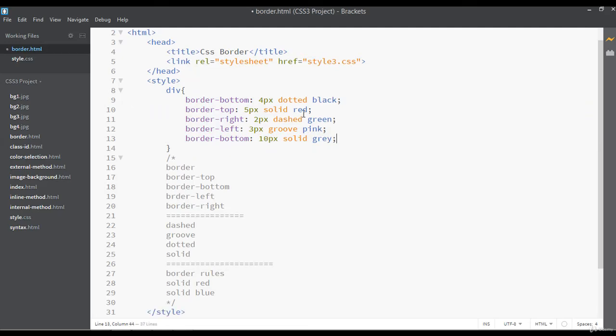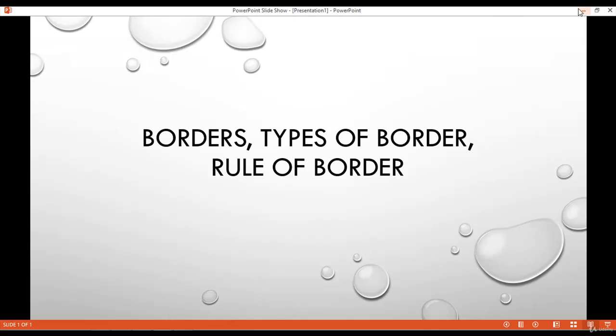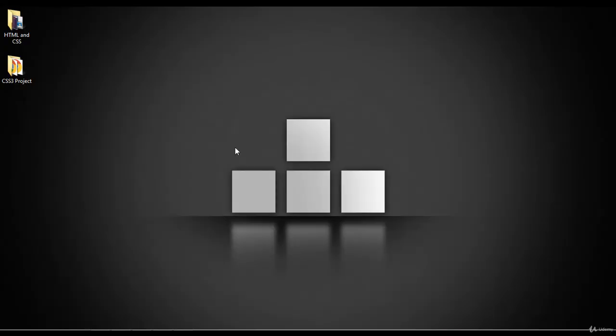So in the next class we will come back. I will give you some important information about border radius. So till the next class you can try to apply some border on heading, on div, on any other element. This will be helpful for you to learn better. So see you in the next class.